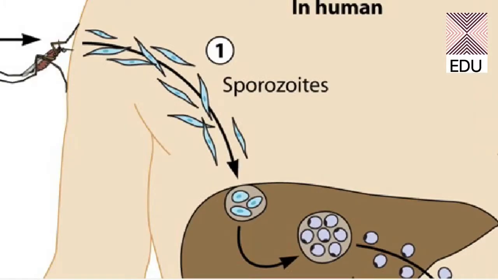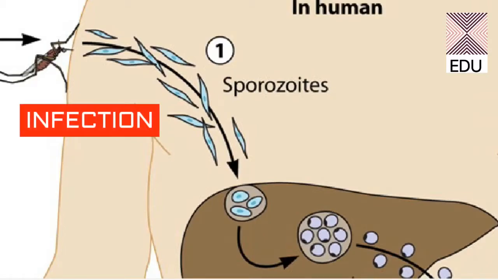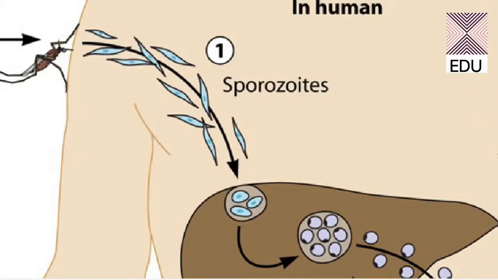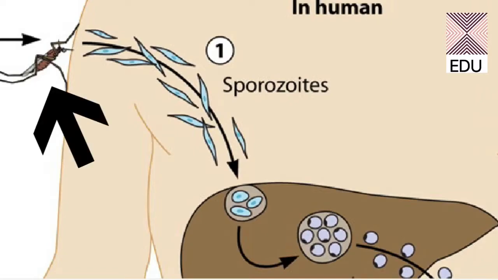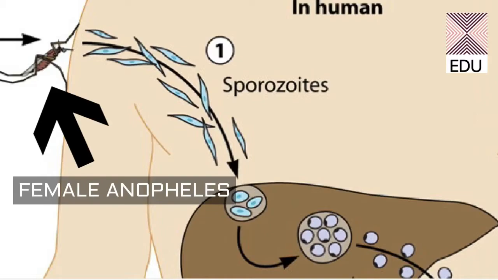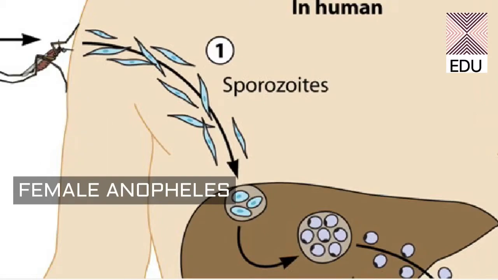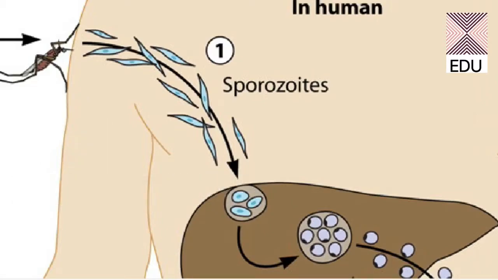This diagram shows the very first part of the asexual life cycle, that is in humans. So this is infection. What happens is that an Anopheles mosquito, this is a female Anopheles mosquito. You should know that only the female mosquitoes suck the blood of humans. So this is a female Anopheles which is coming to a human and biting that particular human for blood.